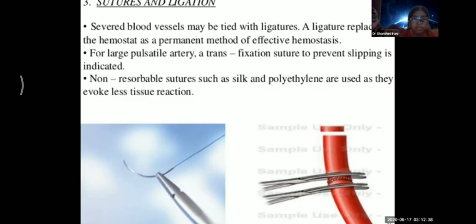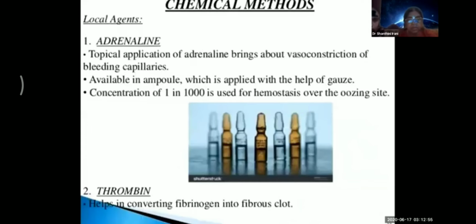Non-resorbable sutures such as silk and polyethylene are used as they evoke less tissue reaction. This is very important, how you tie the vessels and how you take care of the ligatures, because we don't want any reactionary hemorrhage occurring later on. Next one. Chemical methods, I've already covered it with you, adrenaline and thrombin.